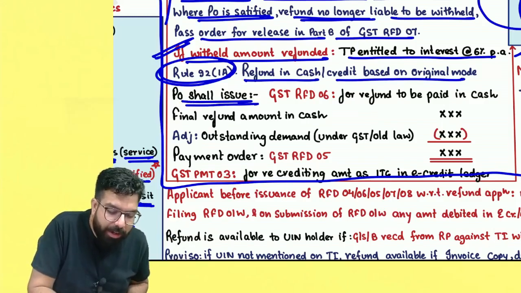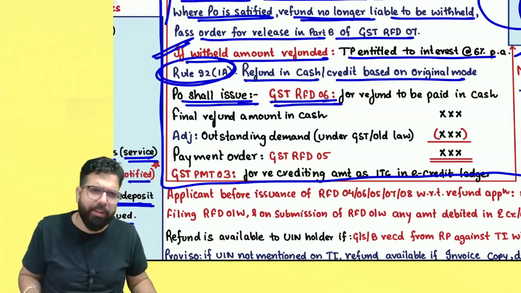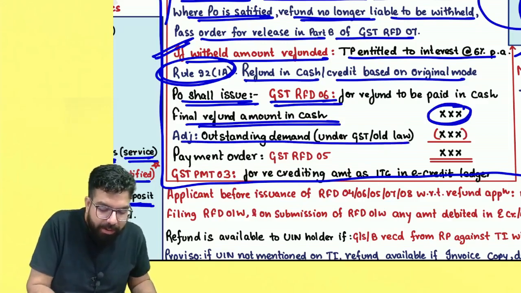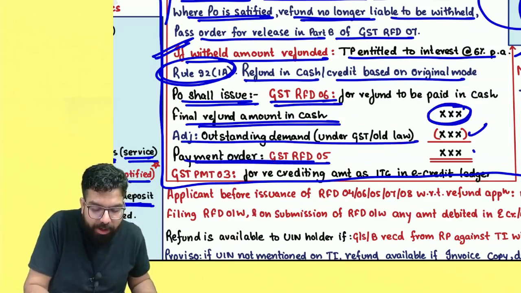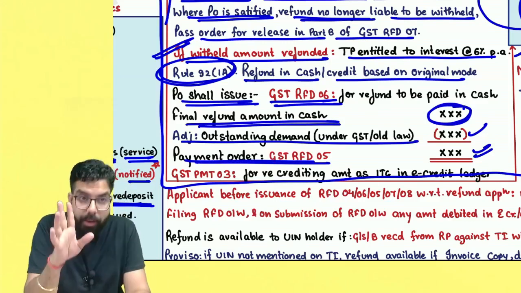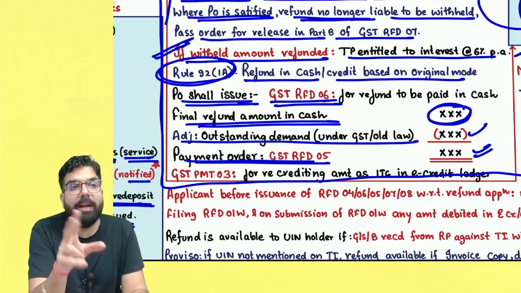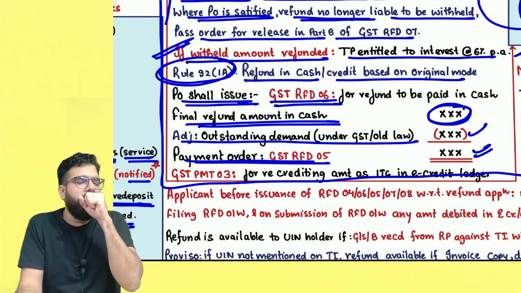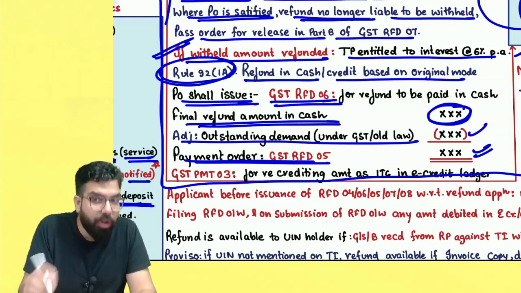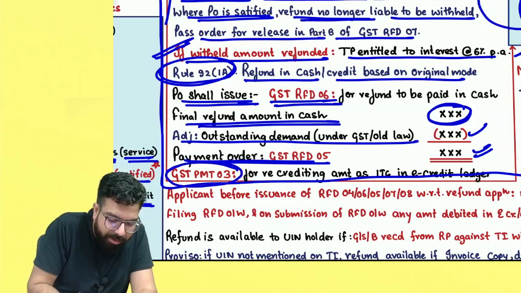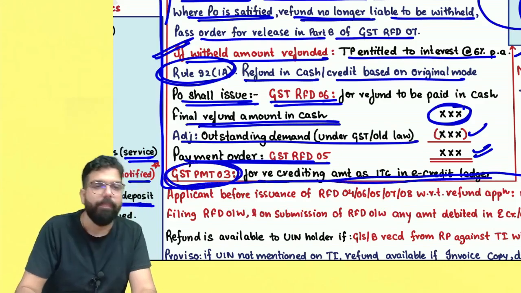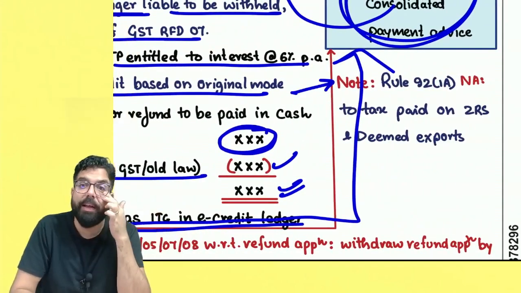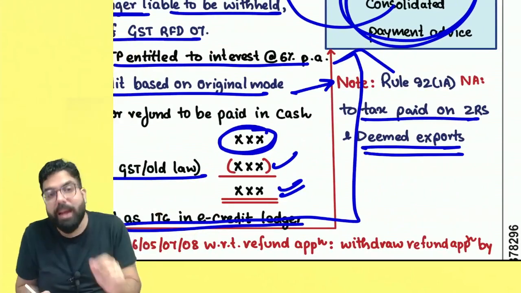When the proper officer is issuing a refund order, first of all, the refund order will be issued in GST RFD 06. Now, from the final sanction order amount, whatever is the outstanding amount, they will deduct, and for the remaining amount they will give you a payment order. Remember, the payment order will be given only for the amount which has to be sanctioned in your bank account. But if the amount has to be recredited in the e-credit ledger, for that the officer does not give a payment order. For that, the officer gives GST PMT 03 for recrediting the amount as input tax credit in the e-credit ledger. Remember, Rule 92(1A) is not applicable in case of zero rated supply, and also when you are making deemed export supply.